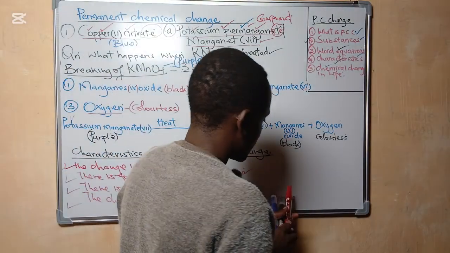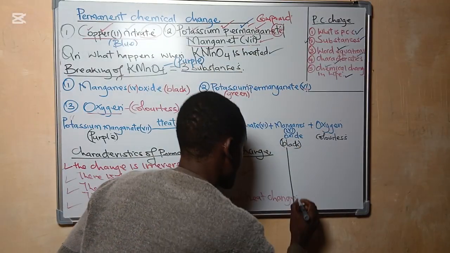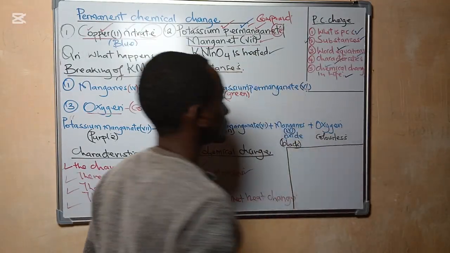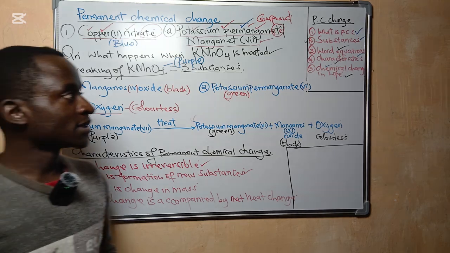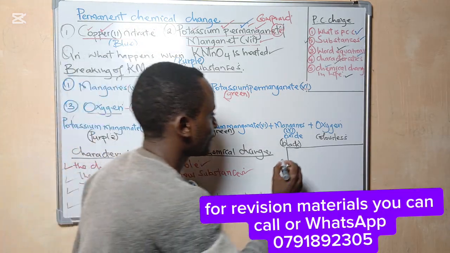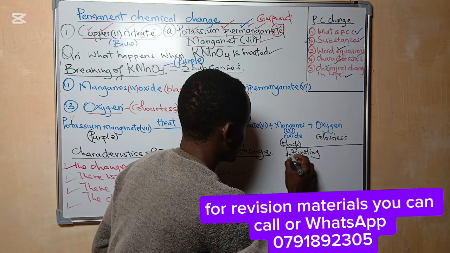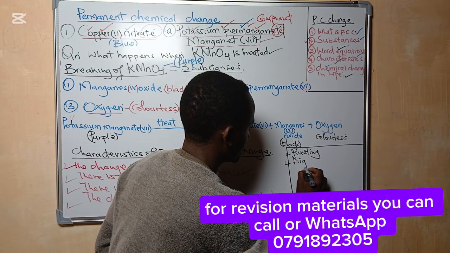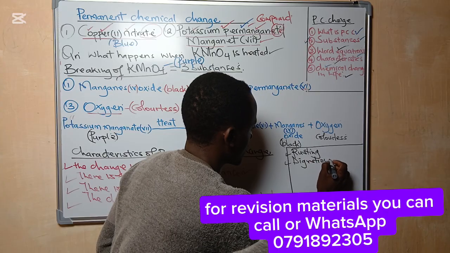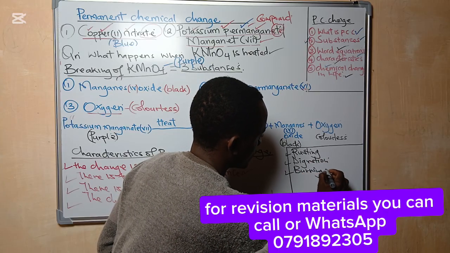Now allow me to talk about the last part here. Examples of chemical changes in real life. Number 1, we have rusting. Rusting, that is a chemical change. Digestion, that is a chemical change. Burning of papers, that's a chemical change.